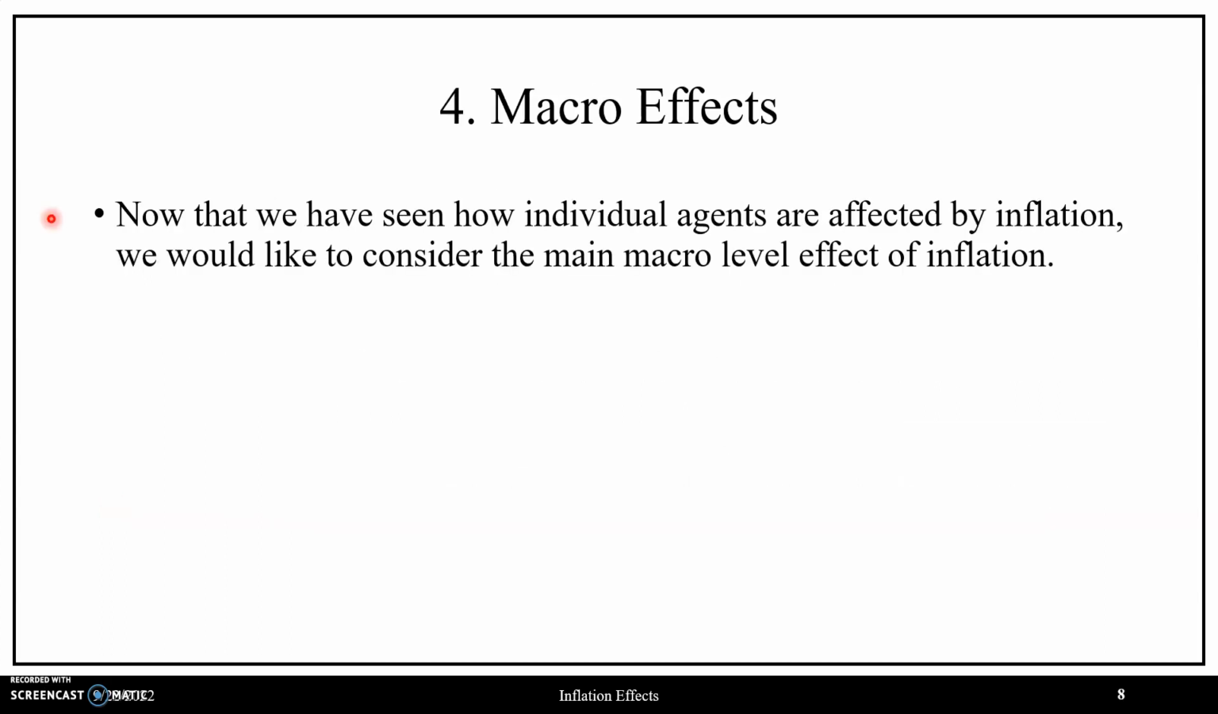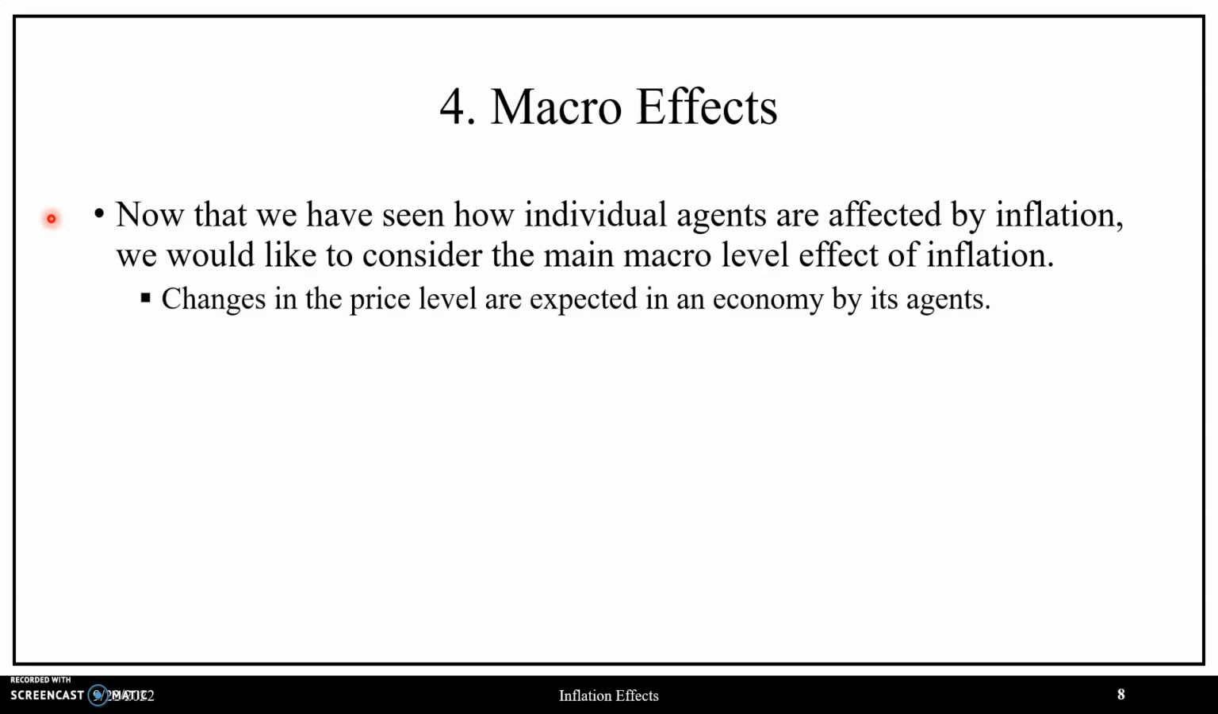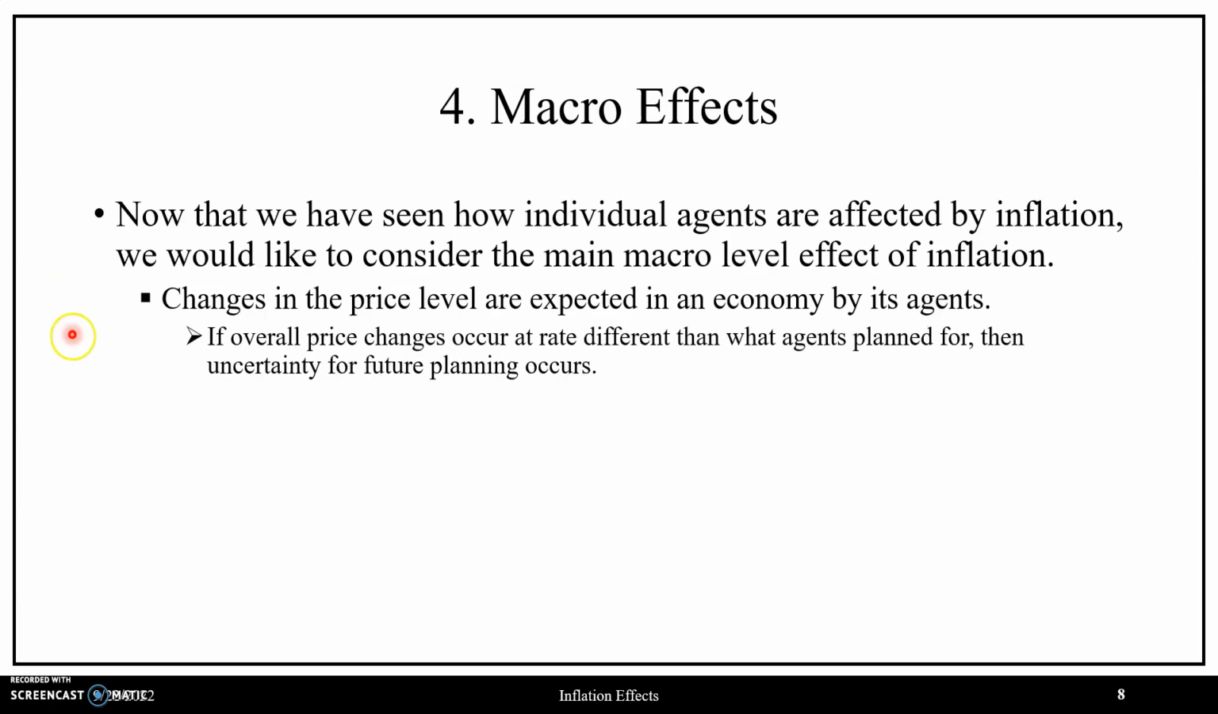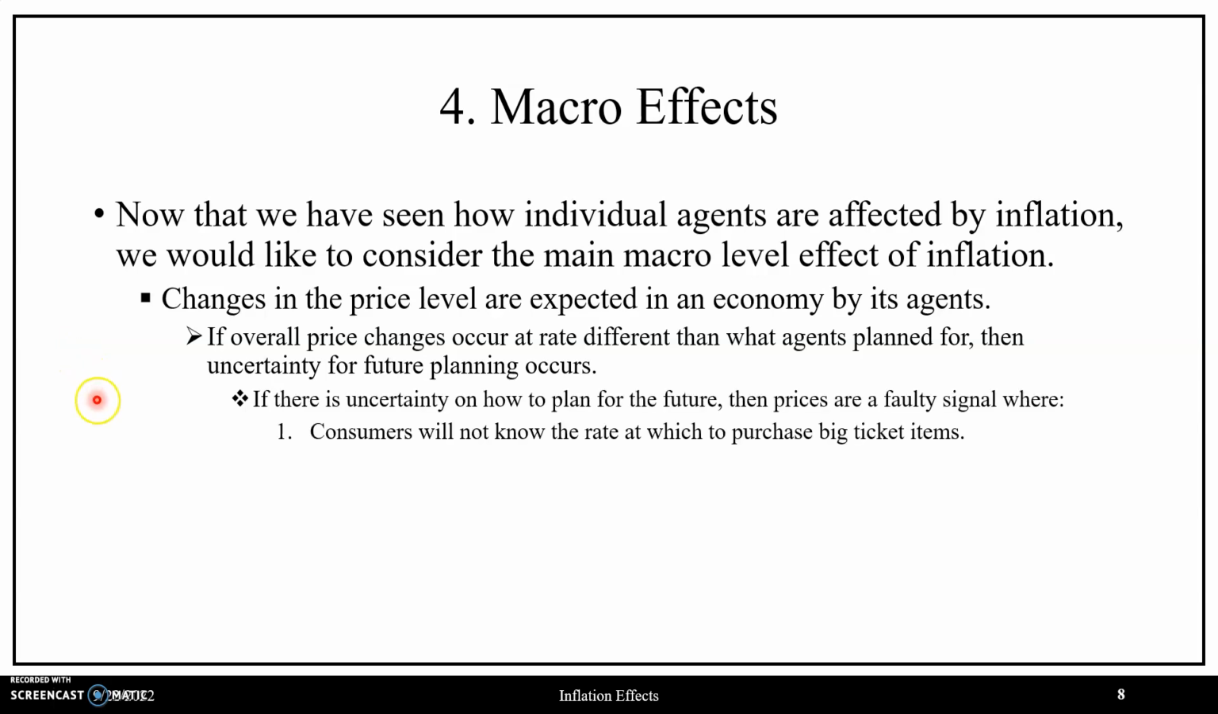So now that we've seen how individual agents are affected by inflation, we now would like to consider the main macro-level effect of inflation, in that changes in the price level of an economy are expected by its agents, where if overall price changes occur at a rate different than what agents planned for, then uncertainty for future planning occurs, where here uncertainty is going to be the main macro-level effect of inflation,